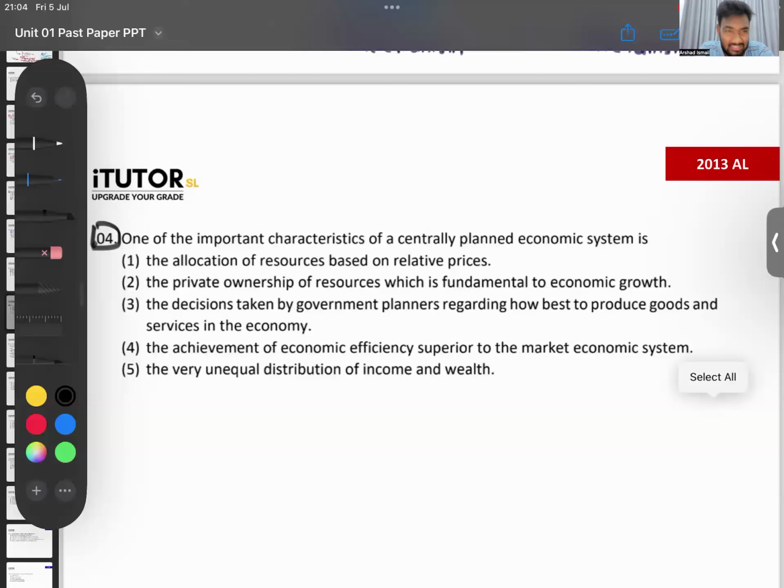Easy one. At this level, you all should know the characteristics of a market and a command economy, right? I'm not going to teach you all that. Which one do you all think? A command economic or a planned economic system is where government runs the show, no? So which one is your answer? It's answer number 3. Decisions are taken by the government planners. You have someone called the Central Planning Authority. They will be the ones who will be deciding what, how, when, for whom to produce.